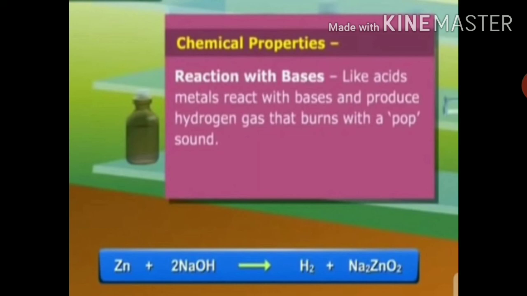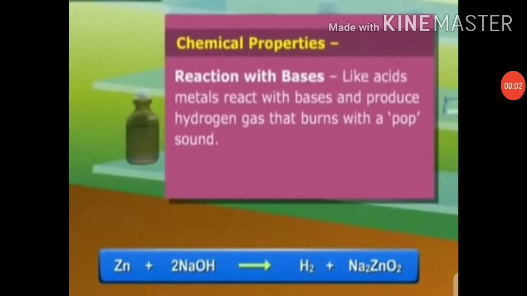In general, we can say that some metals react with sodium hydroxide to produce hydrogen gas. Now you have to note one thing, that all the metals do not react with bases like sodium hydroxide to produce hydrogen gas.